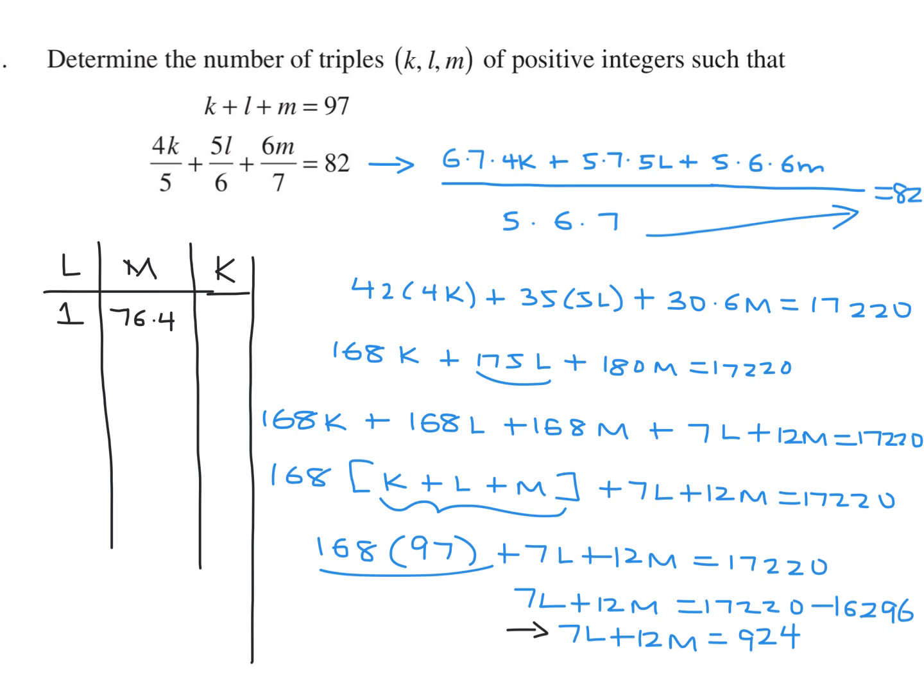And when you do, you find the first integer solution is 12. When L is 12, M is 70. And that's the first integer solution. And when you substitute L equals 12 and M equals 70 into that equation, you solve for K pretty easily, and you get a value of K as 15. So that's basically what you're doing, using this equation and that equation, just going through them integer by integer. And you can do this pretty quickly because you'll find that there's a pattern.